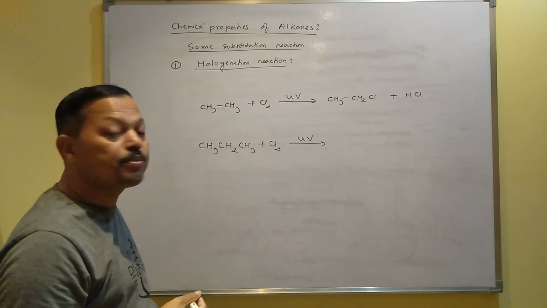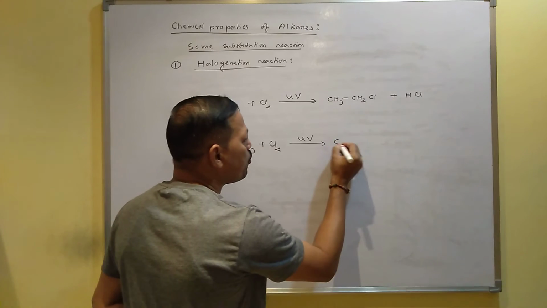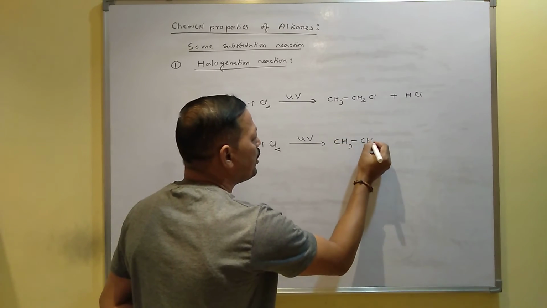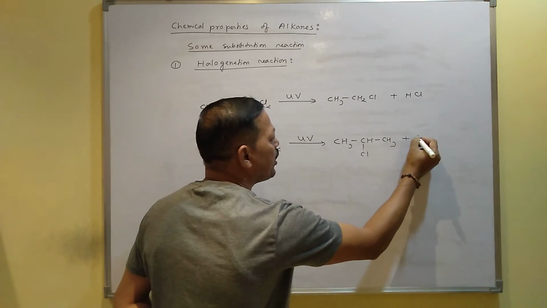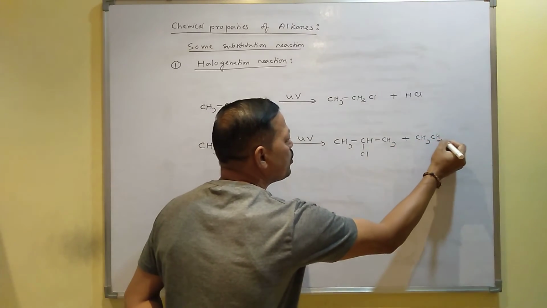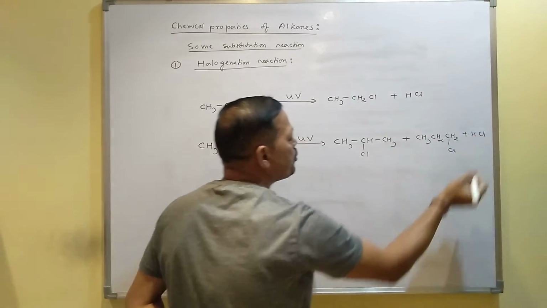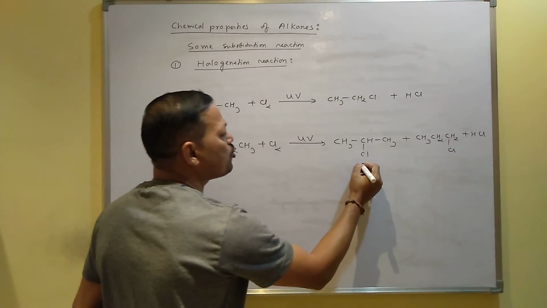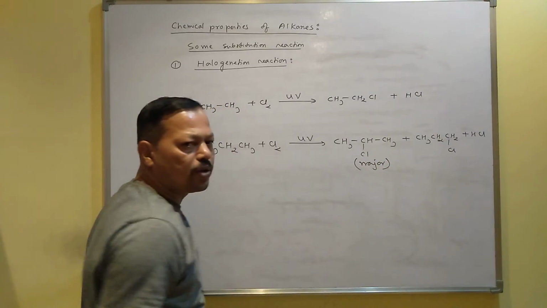But which one is major product? That you have to know. In this reaction, both the products will form. I mean, you will get this one which is called 2-chloropropane, and you may get this one which is called 1-chloropropane, and side product will be HCl. Both are produced, but this one is the major product. I mean, this one produce more as compared to this one.